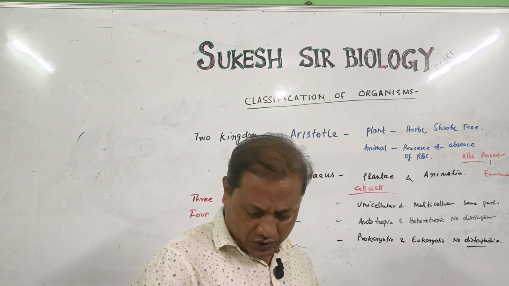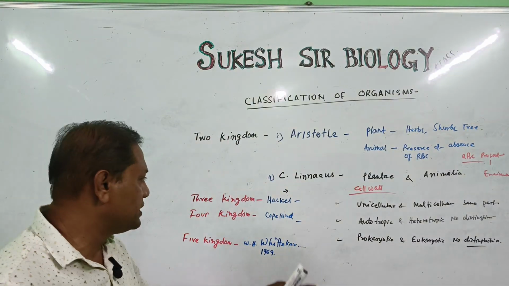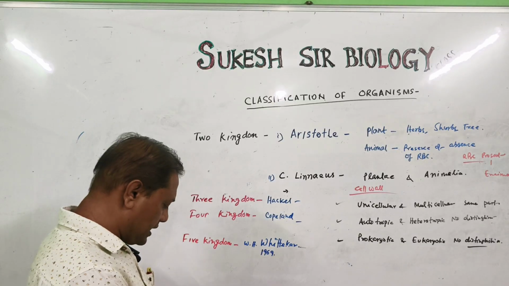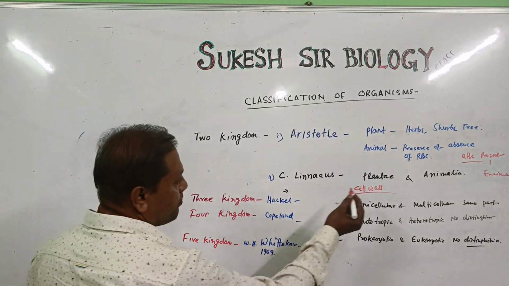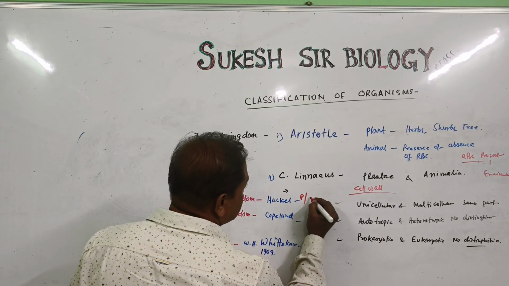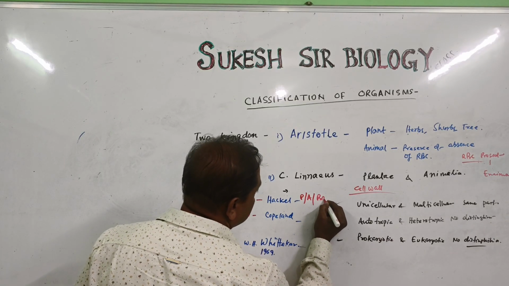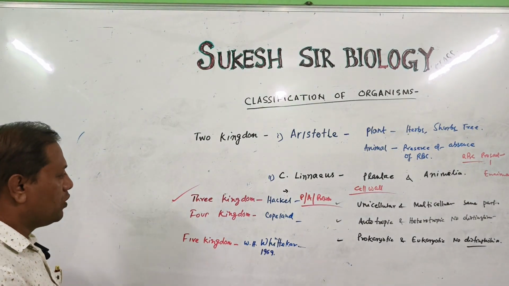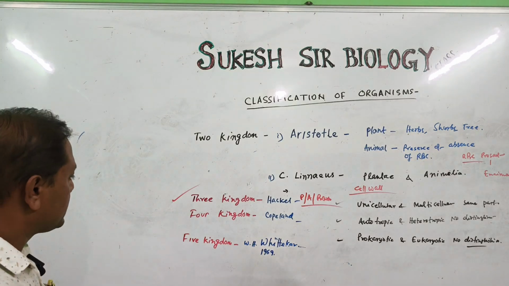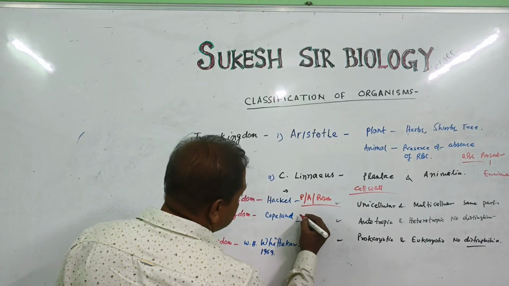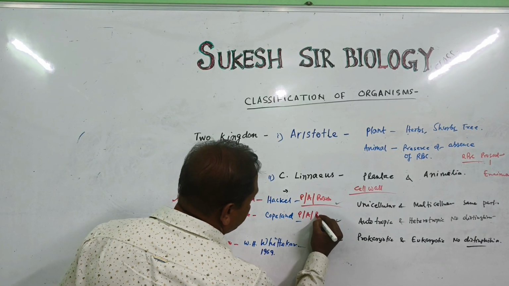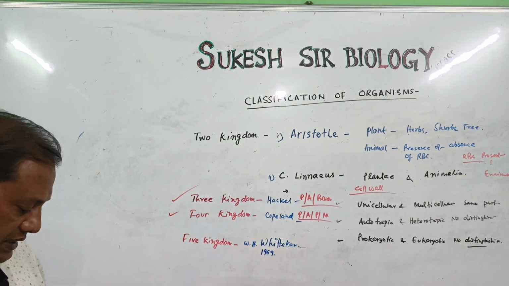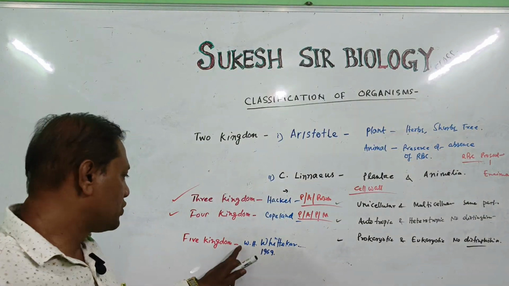After this, the process continued, and then the three kingdom classification came. The three kingdom classification was by Haeckel, and here he considered Plantae, Animalia, and Protista. Now there was another problem. After that, the four kingdom classification came, where he considered Plantae, Animalia, Protista, and Monera.